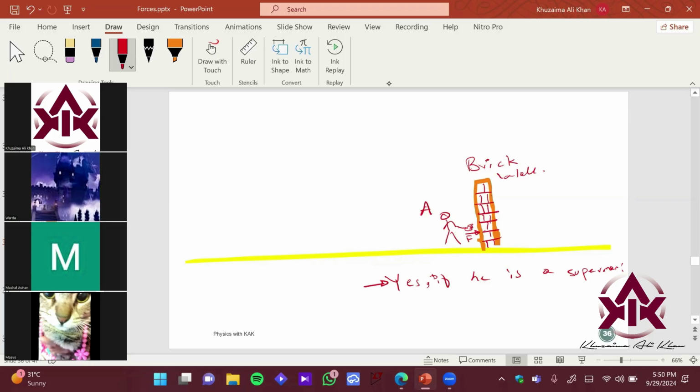So why? If I just zoom in over here, what would happen? This is the brick wall over here, and this is basically Azan's hand, right? And he's basically trying to smash this. So what happens? Basically, when you apply the force in this direction, the atoms inside this particular brick wall at this position, they are compressed by a little amount. So let's say he is applying a force in this direction, right? So the wall also applies the same force but in the opposite direction, right? Does that make sense?